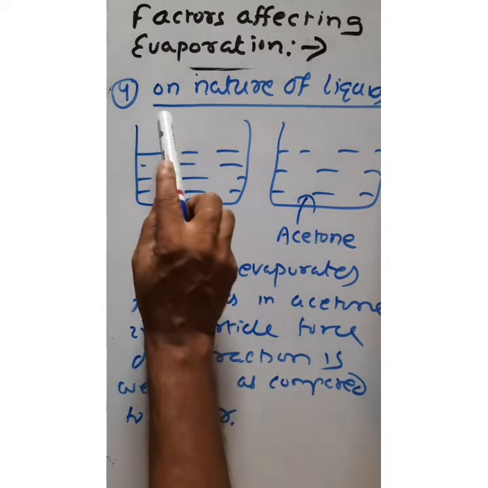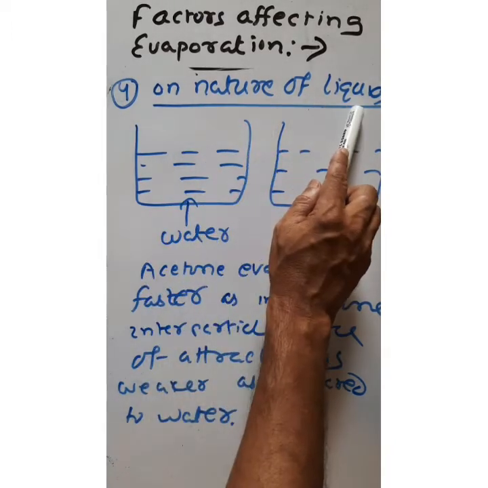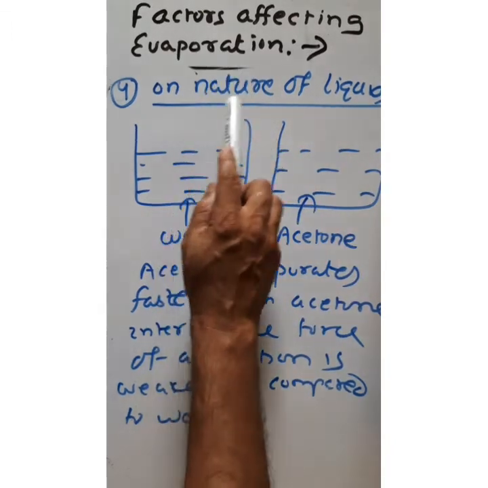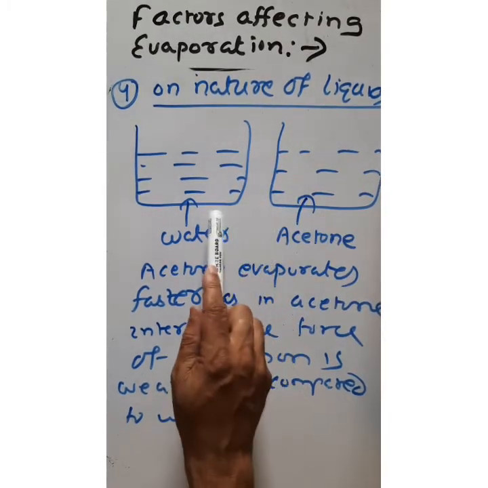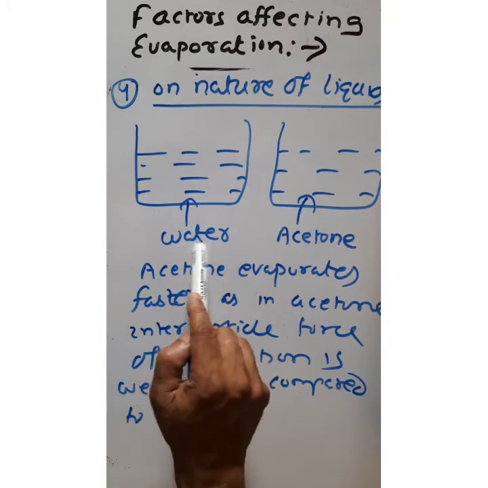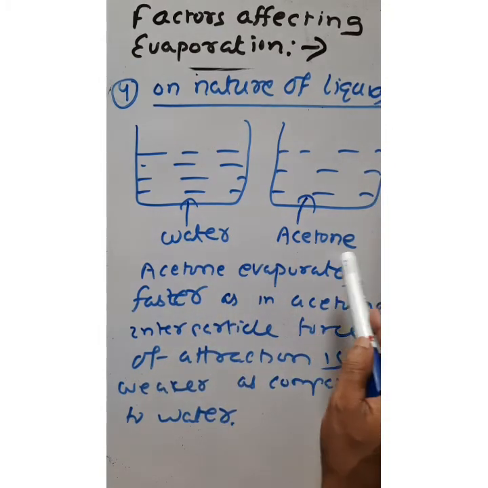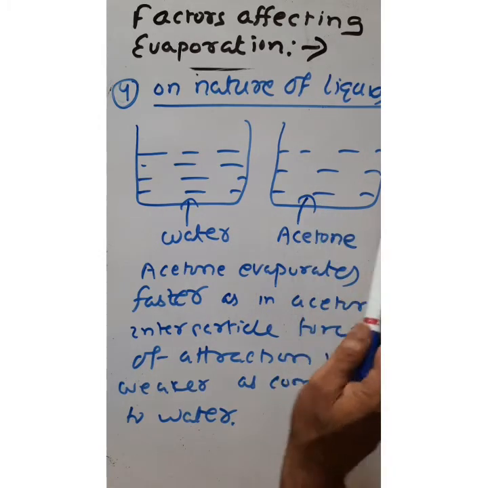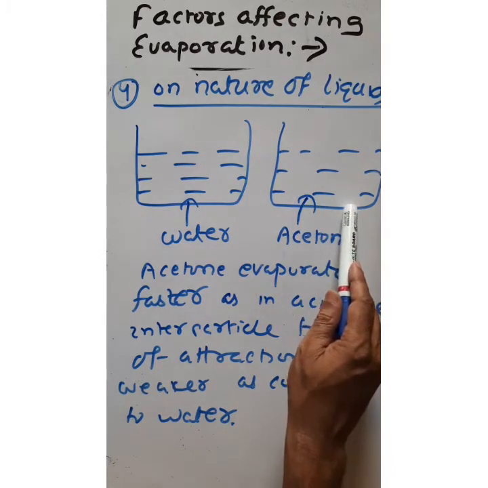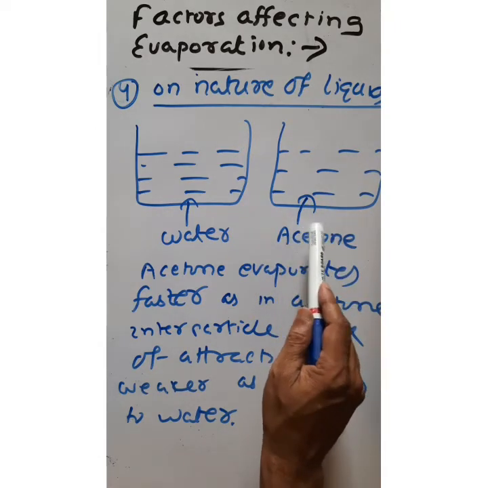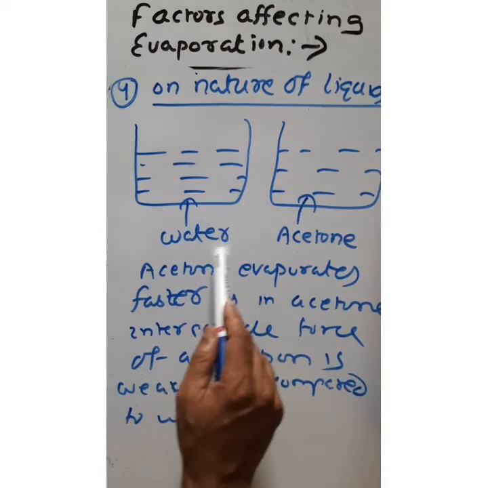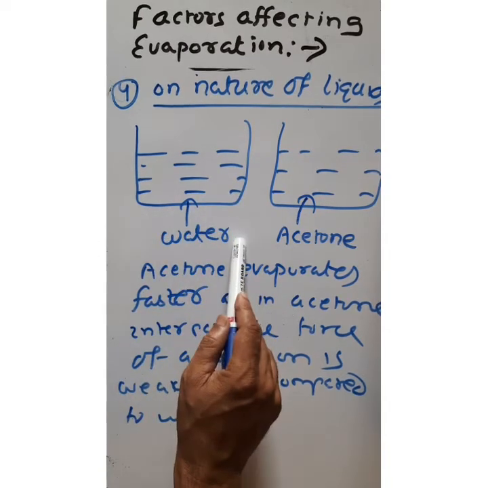So next factor is on nature of liquid. The evaporation depends upon the nature of liquid. Suppose you take an example, one container contains water, another container contains acetone. Here we know the force of attraction between the particles in acetone is less than the force of attraction of the water particles.